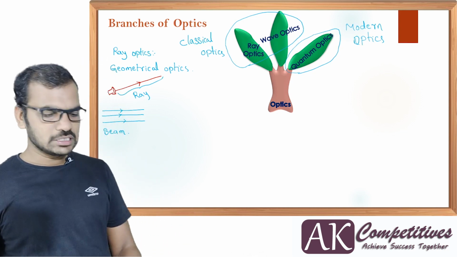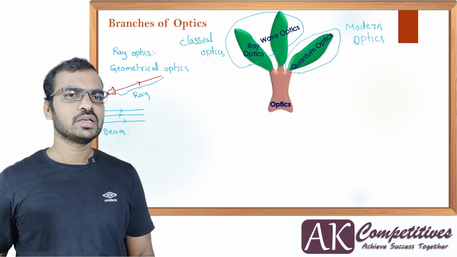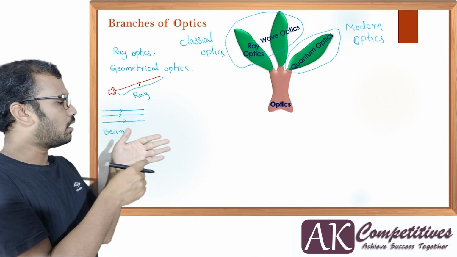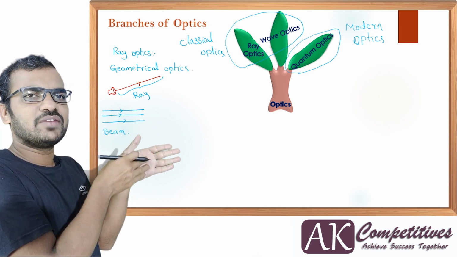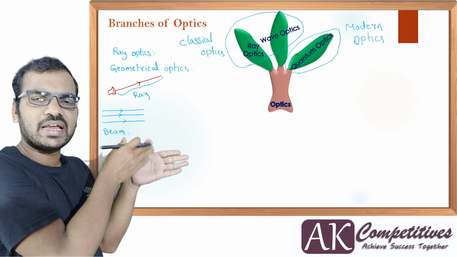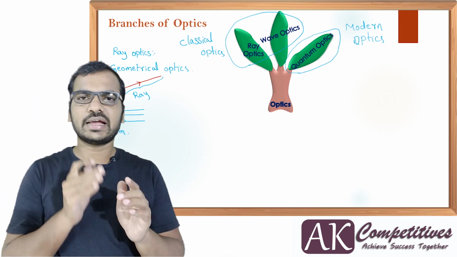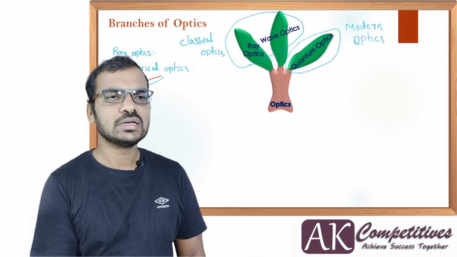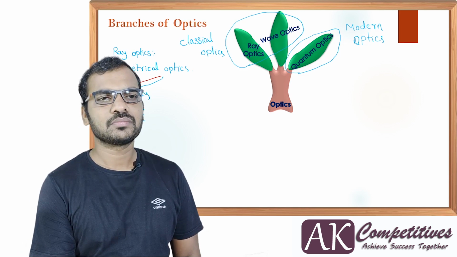In this beam, how are the rays moving? All are moving parallel to each other, like my fingers. Each one is parallel to the others. That type of beam is called a parallel beam. Are you able to understand? So this is a parallel beam.